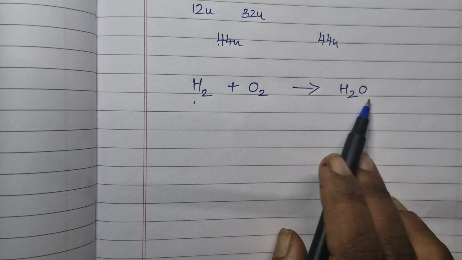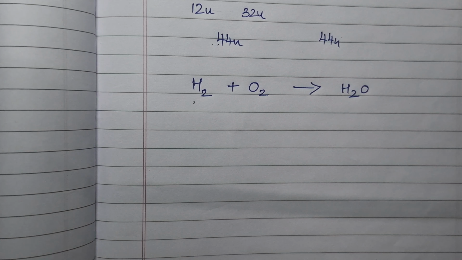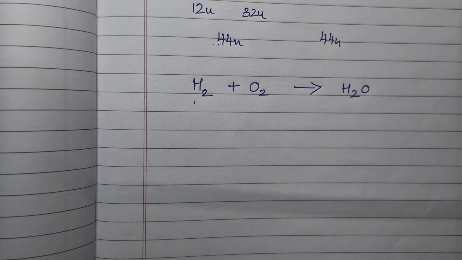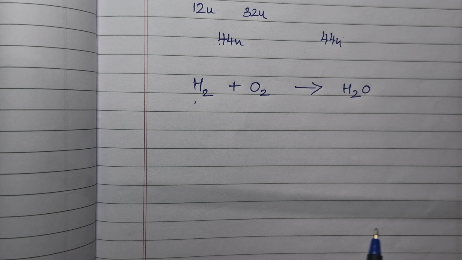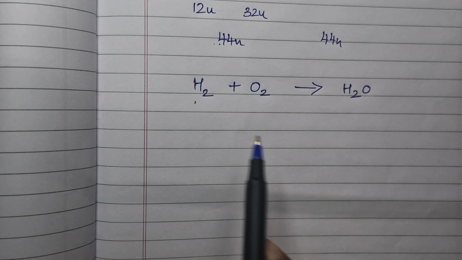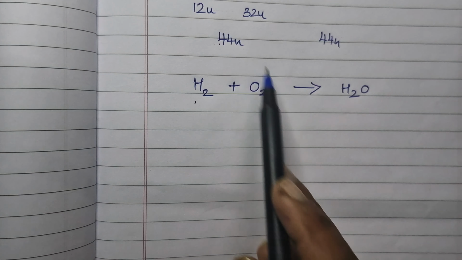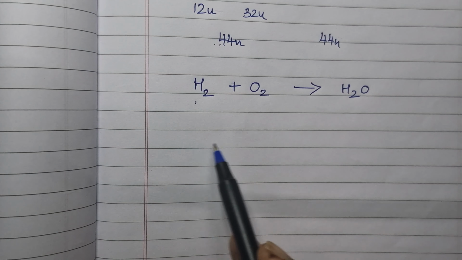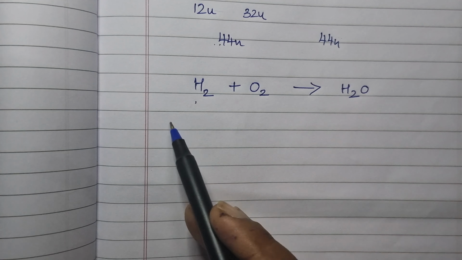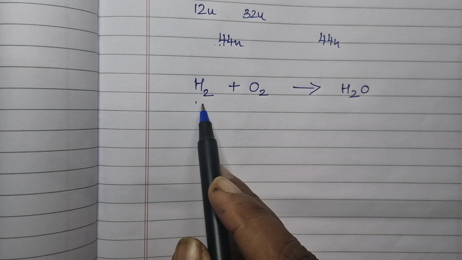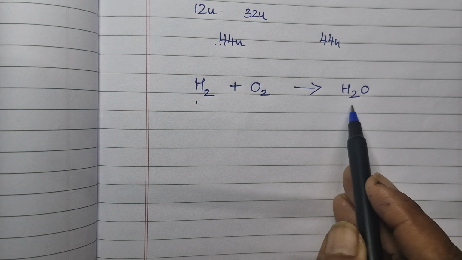But before I explain the law of conservation of mass, first I have to balance this, because without balancing, a chemical reaction is never complete. What is balancing? The number of atoms of the reacting elements on the reactant side and the product side should both be the same. Suppose hydrogen here is 2, then here also 2.